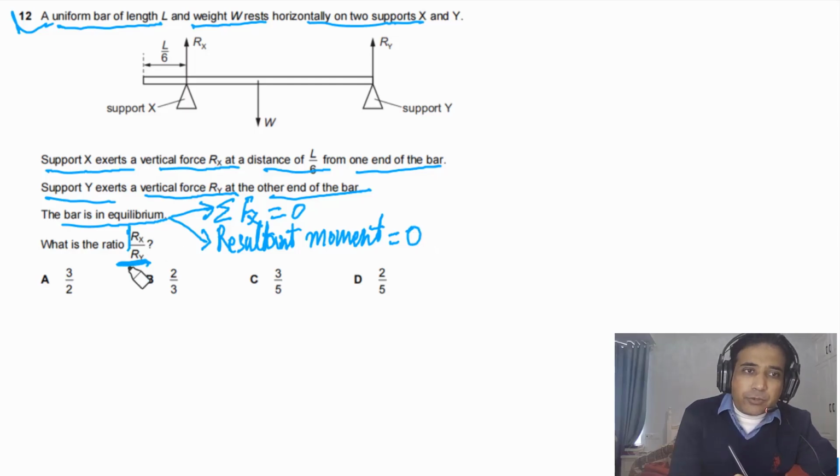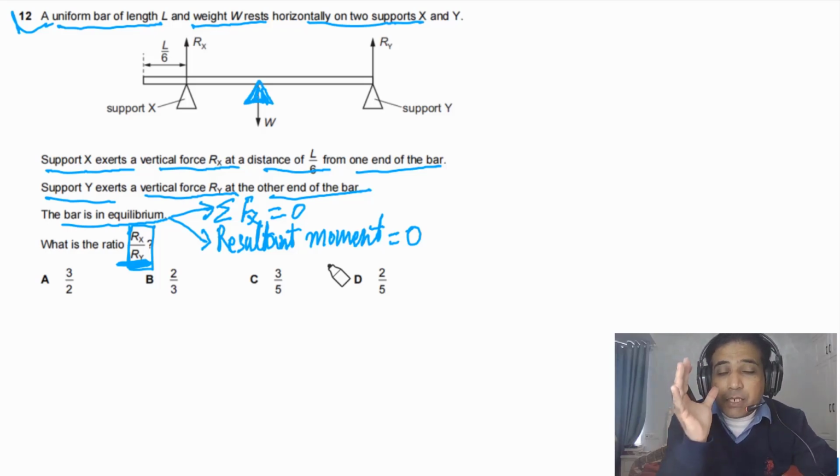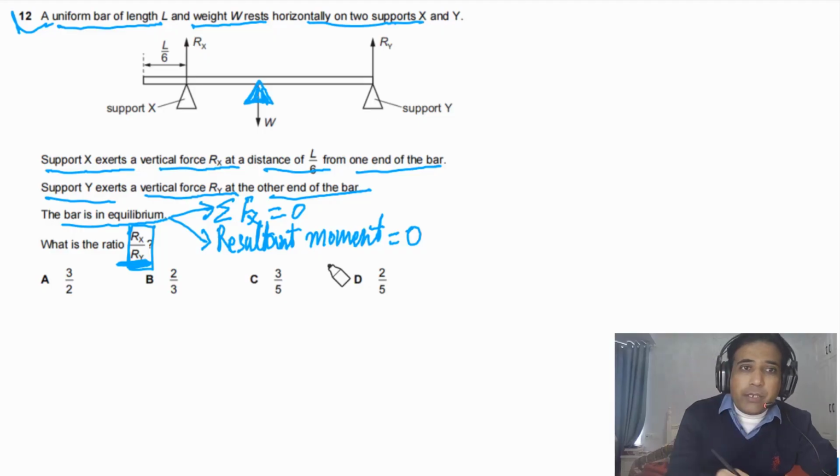We need to find the ratio between these two forces, so we can take our pivot point at the midpoint of the beam, and then we do not need to worry about weight. If you look at the given options, we don't see weight in the answer, so we should take our pivot point at the midpoint of the beam. Now we need to find this distance. Let's say this distance is dx.